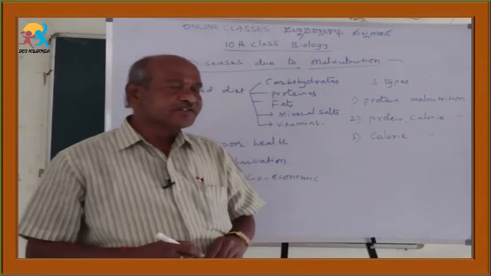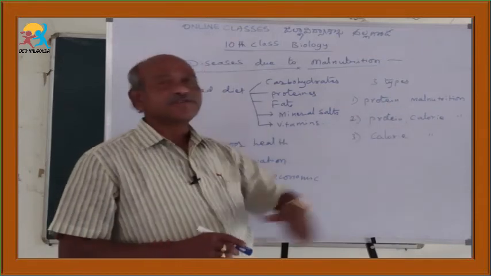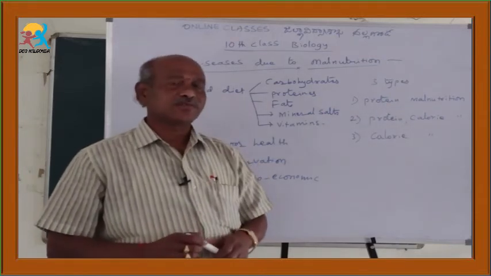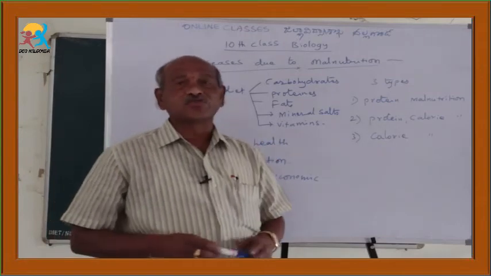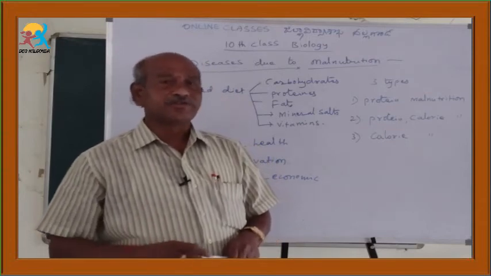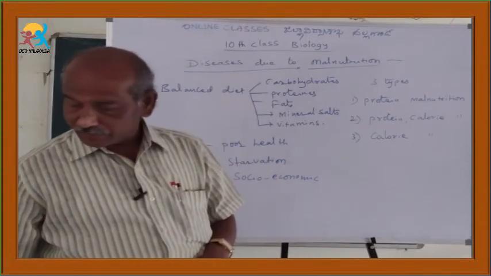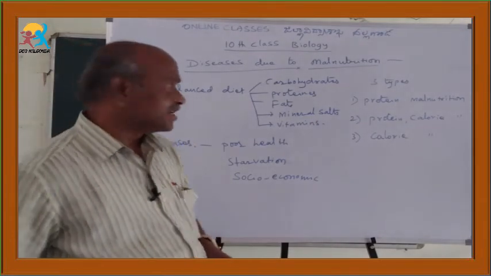For protein deficiency, the example is kwashiorkor. Protein calorie deficiency is marasmus. And the third one is eating excess food or high calorific food and getting obesity. So among them, the first one is kwashiorkor.